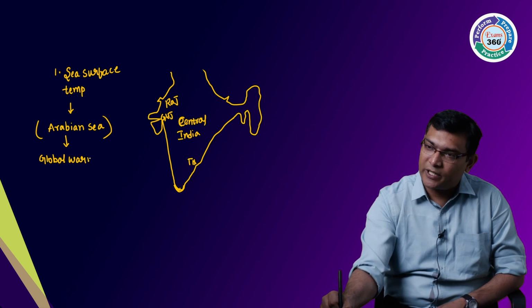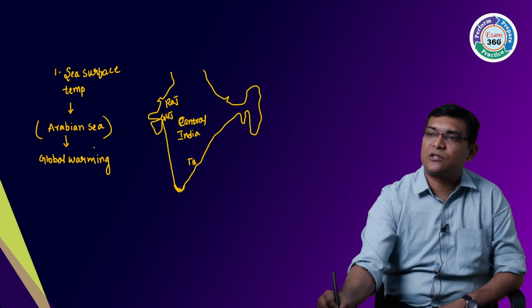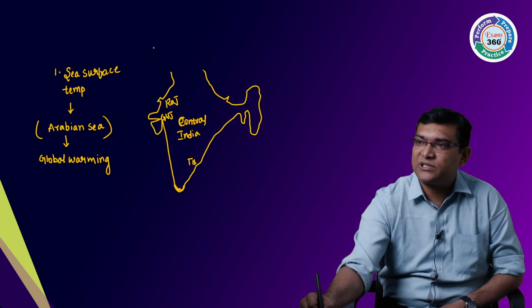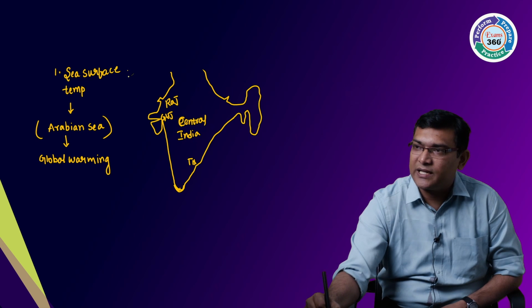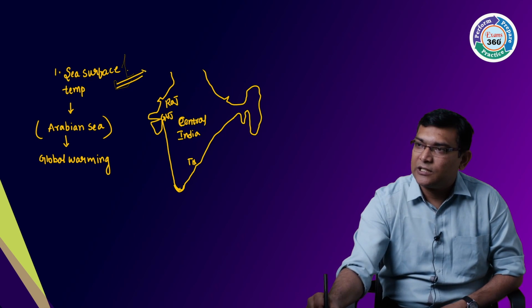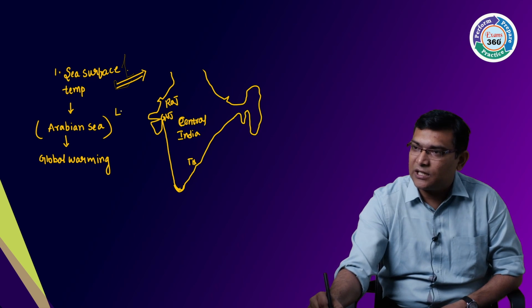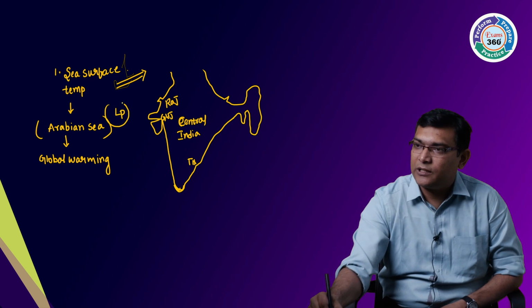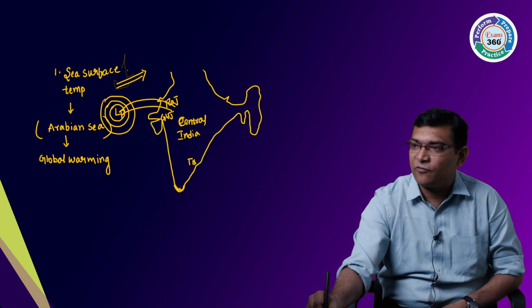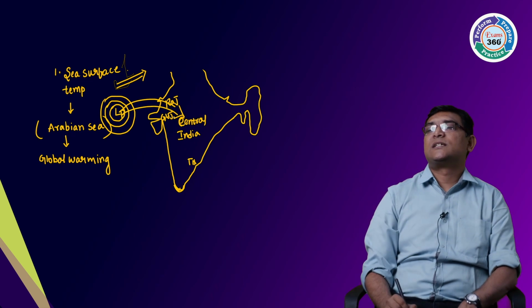If global warming is taking place, the sea surface temperatures rise, creating a low pressure system in the northern Arabian Sea, and this low pressure system leads to rainfall in Central India.